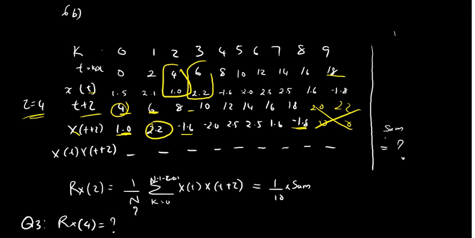So you have to find the product of this 1.5 like this, what is the value, and add them up, find what is the sum. So once you find, you will get this, substitute in this equation, you will get Rx of 4. So this is your question 3. Okay, I think this is clear for you.